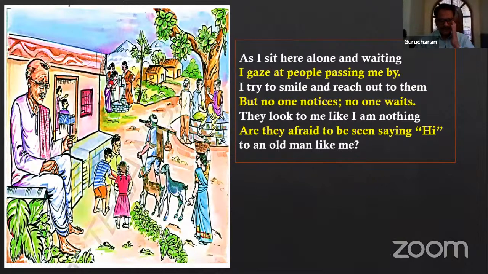What background is this? Yes, exactly. This is a picture of a village. That's a small village. What do you say? What do you see in this picture? There is an old man sitting in the veranda, and people busy here working, doing their works, children playing, different things you can see in this picture.